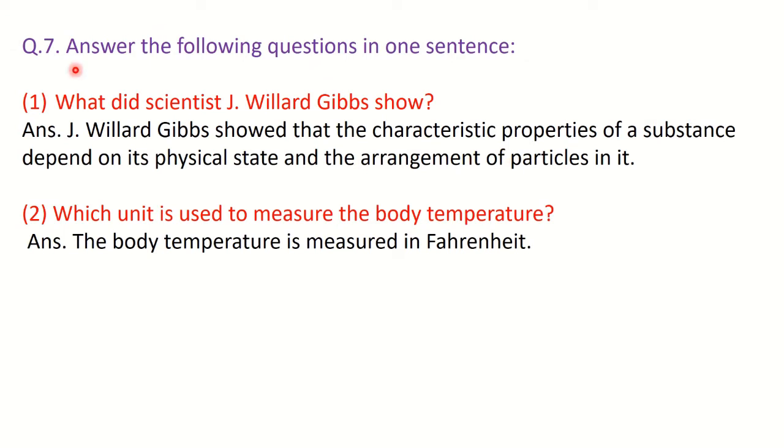Next, answer the following questions in one sentence. First one, what did scientist J. Willard Gibbs show? So what he showed is the characteristic properties of a substance depend on its physical state and arrangement of particles in it.